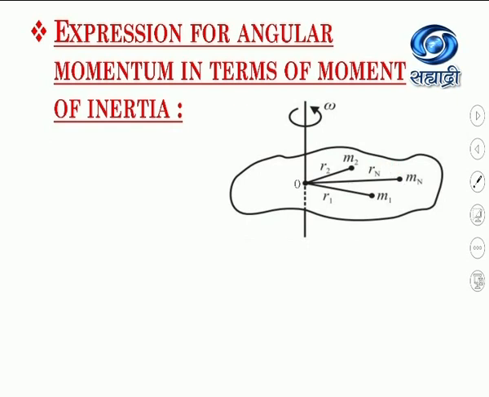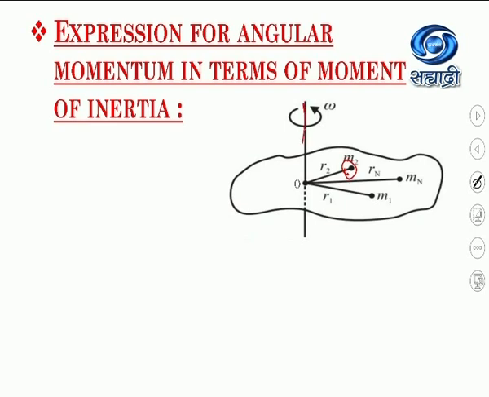As this rigid body is rotating, different particles of the body are revolving in horizontal circles, because the rigid body is rotating about an axis of rotation perpendicular to the horizontal plane.